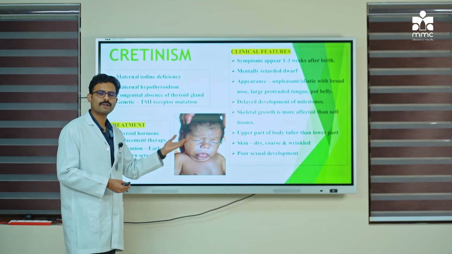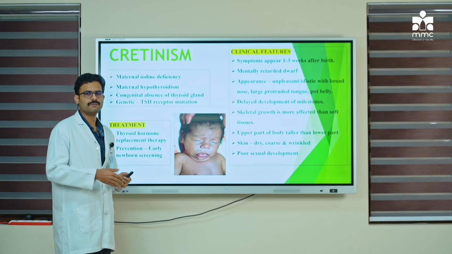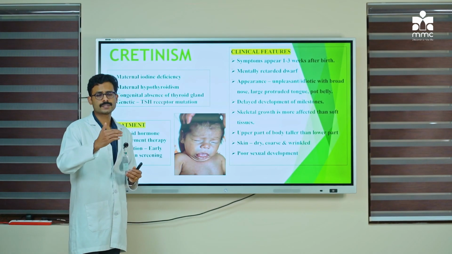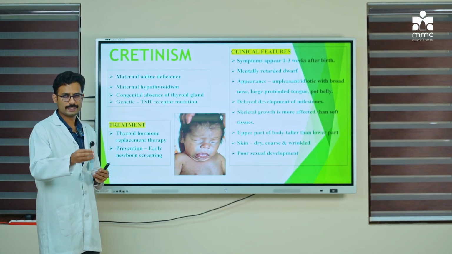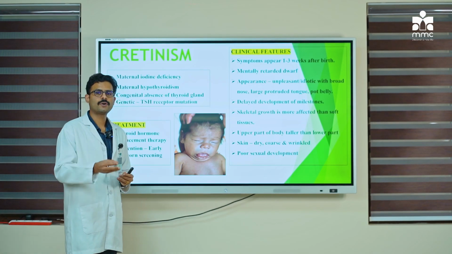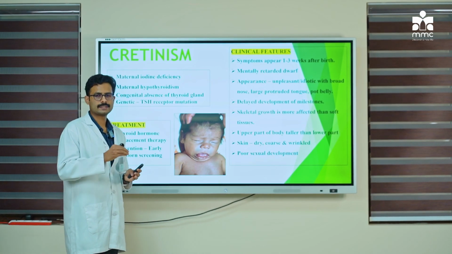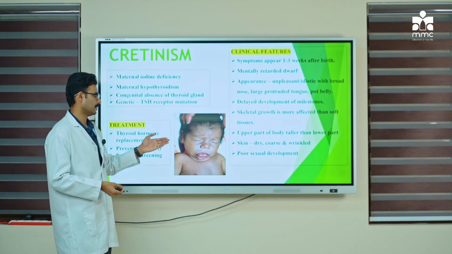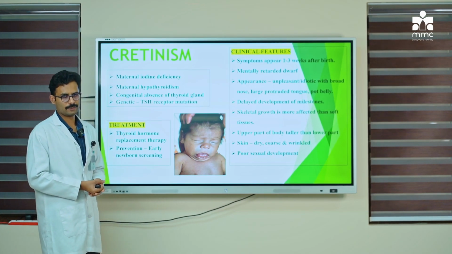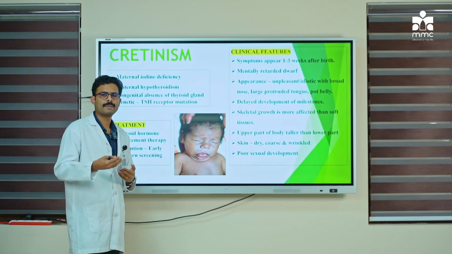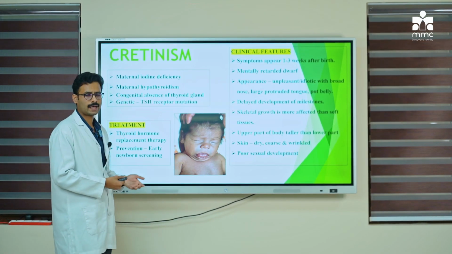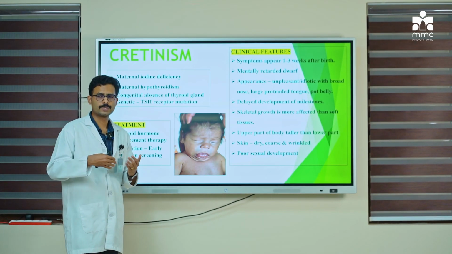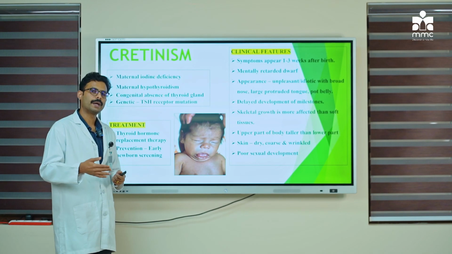There is delayed development of milestones. Milestones are something which we usually watch out for. As the child is born and grows, the child is supposed to attain certain milestones, or perform certain tasks. If the child does not perform certain tasks in that said framework of time, we say that the child has delayed milestones. So, these children are predisposed to delayed milestones. They are slow in achieving the milestones compared to normal children.